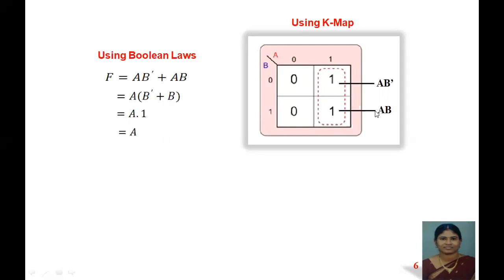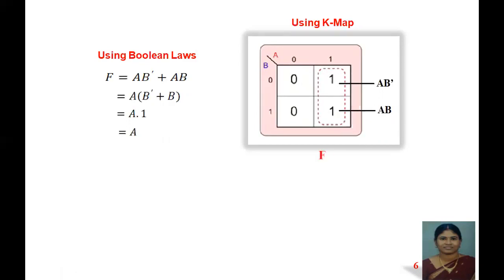So A value is 1. So A, B value is 1. So B, A into B. So we have to group the number of ones or nearby ones which is having 1 bit change. So this grouping we will see afterwards, and we have some rules to form this grouping. All those I'll say in the upcoming videos.